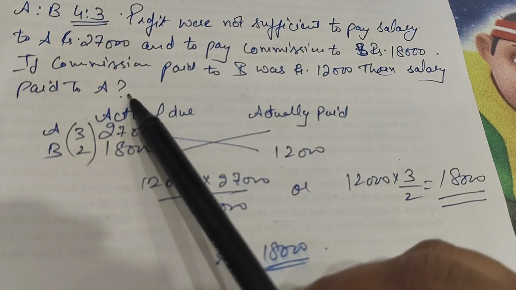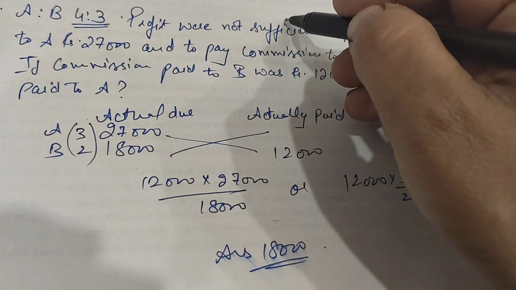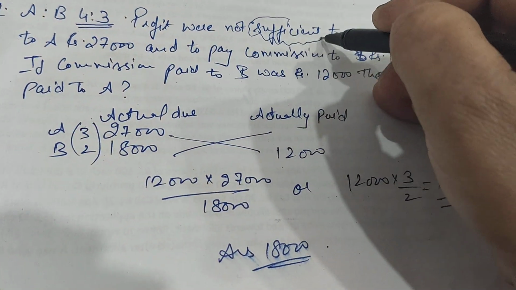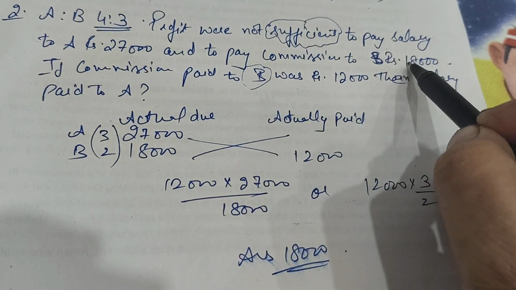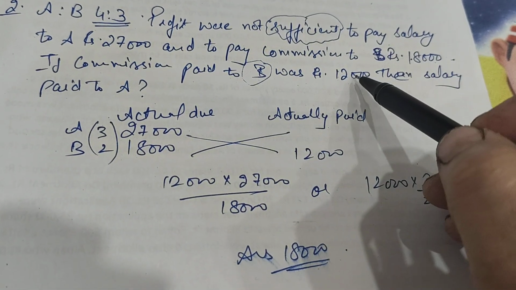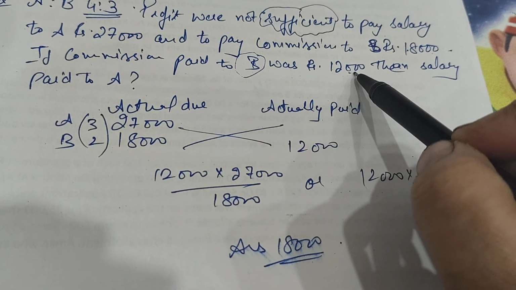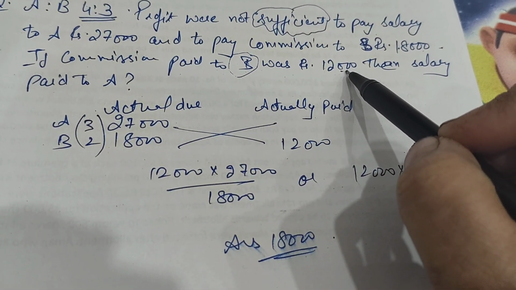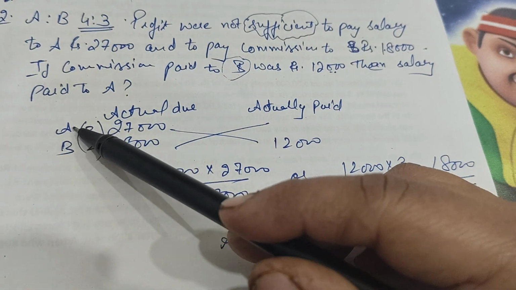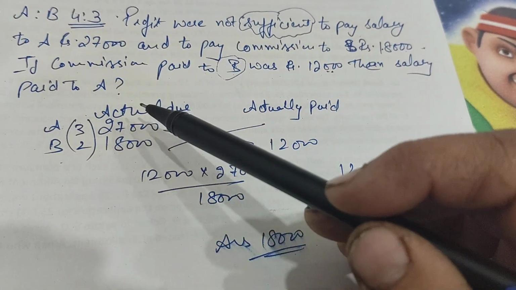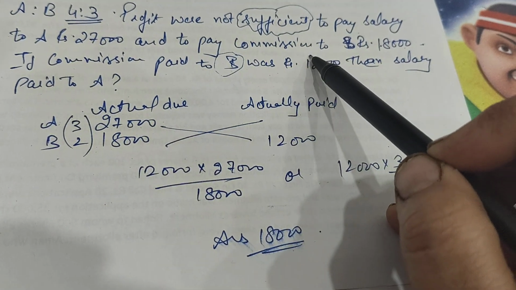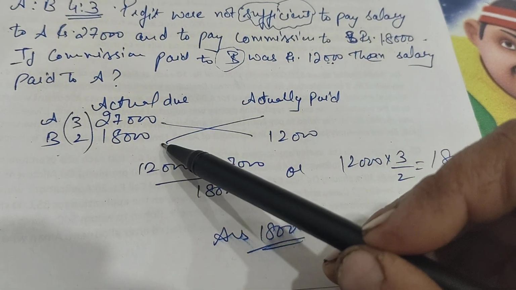Now, in this question, as the question is saying, the profits were not sufficient. So, the partner B, who was payable a total commission of 18,000, was actually paid 12,000. So, let's write down what in the question is given to us. There are two partners, A and B. Actual amount due to A was 27,000 and actual amount due to B was 18,000.